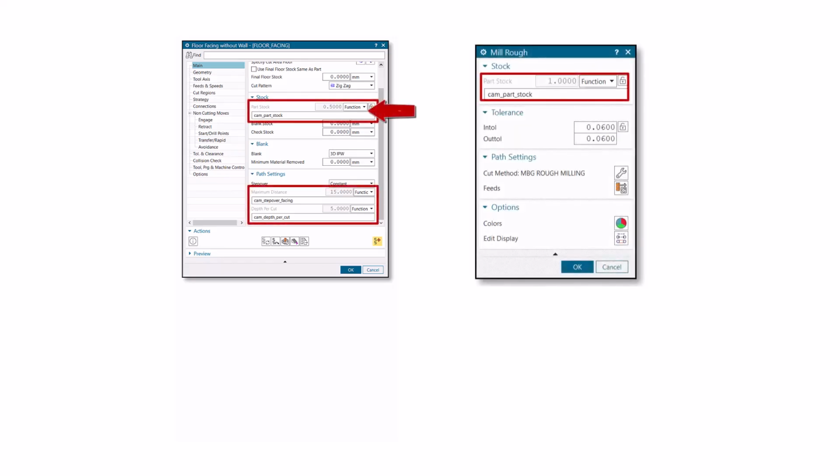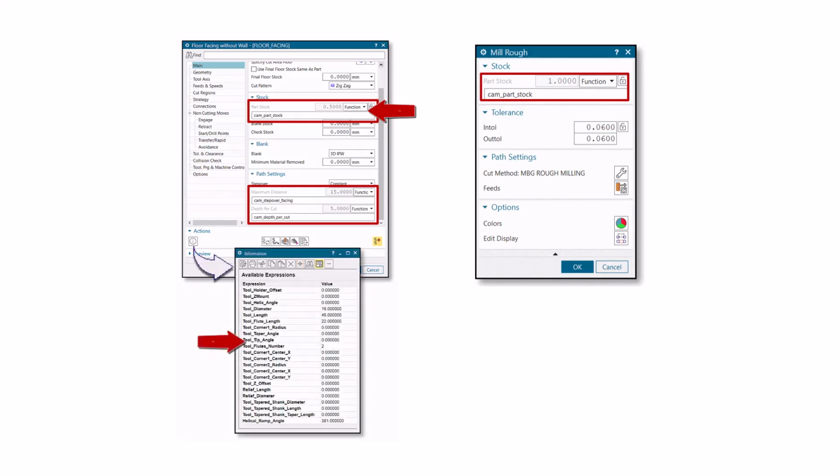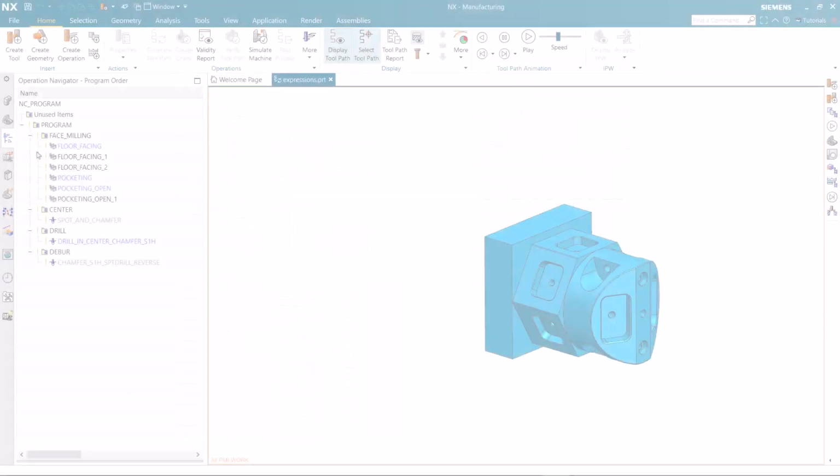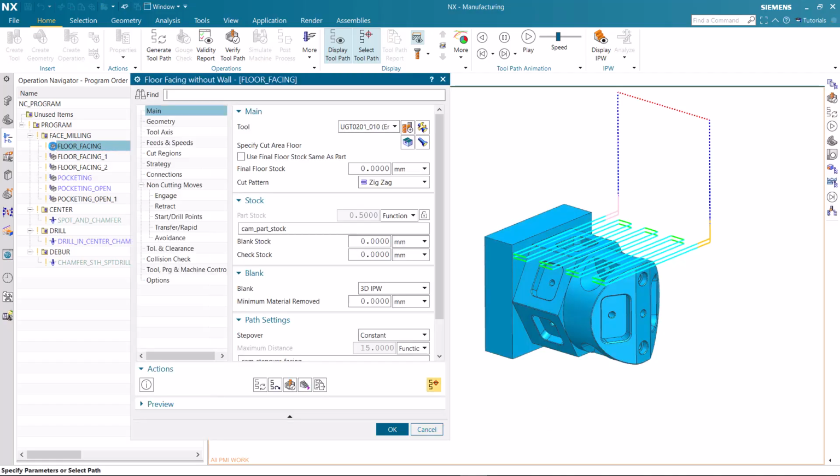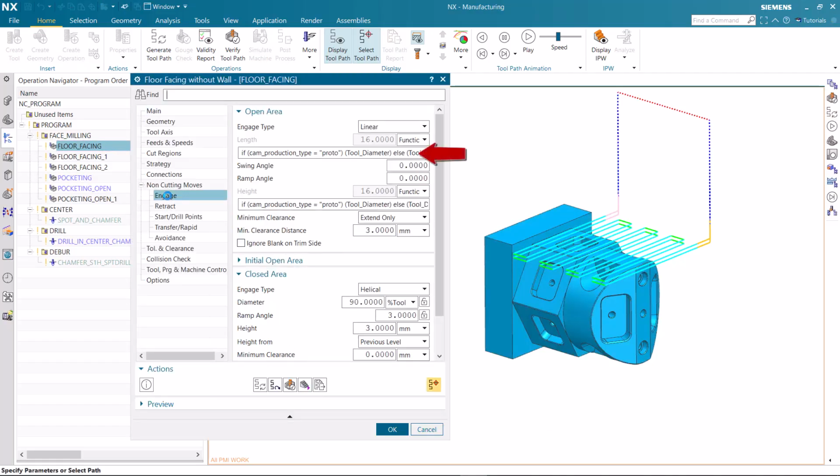CAM operations and methods can now use expressions from many numeric inputs. In addition to the existing system expressions, CAM tool expressions are now provided. CAM tool expressions can be combined as well as used in combination with system expressions to create formulas using the current logic available for expressions.